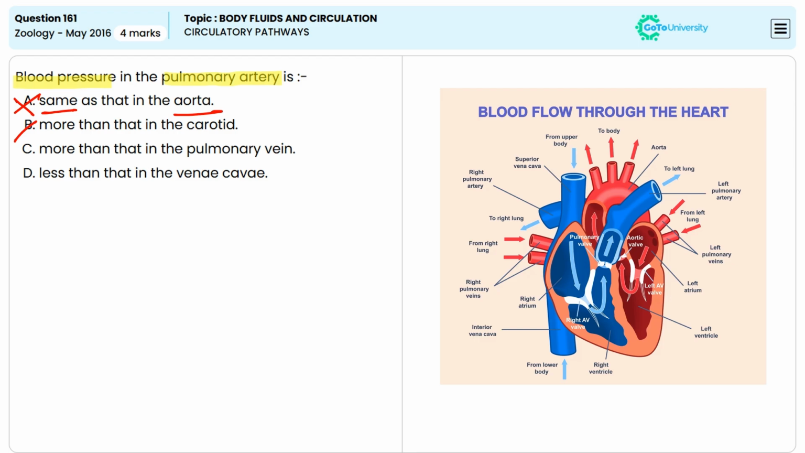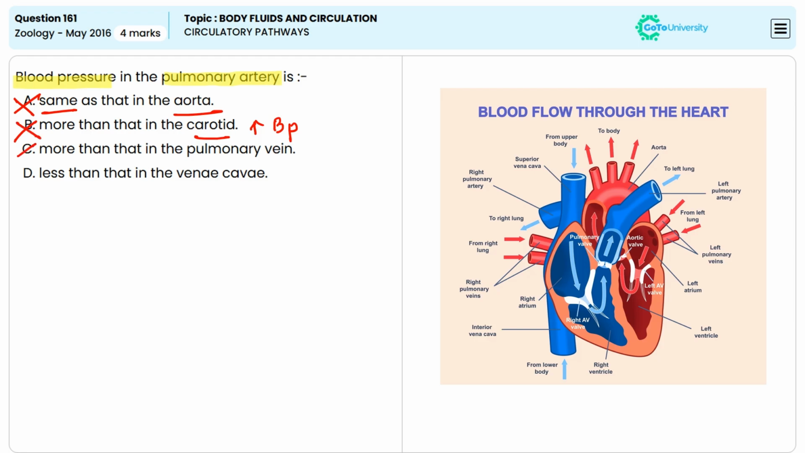Option B, more than that in the carotid. The carotid artery carries oxygenated blood from the heart to the head and has a higher blood pressure. But the pressure in the pulmonary artery is lower compared to systemic arteries like the carotid. So option B is also incorrect.